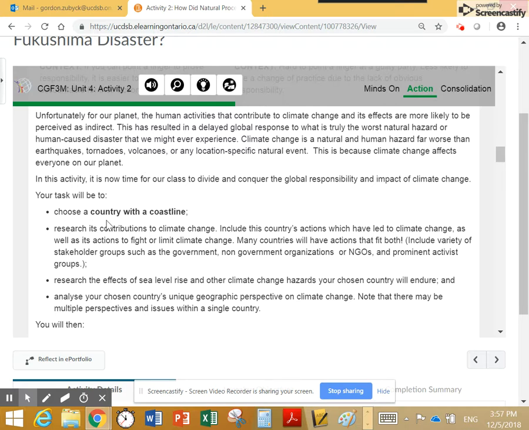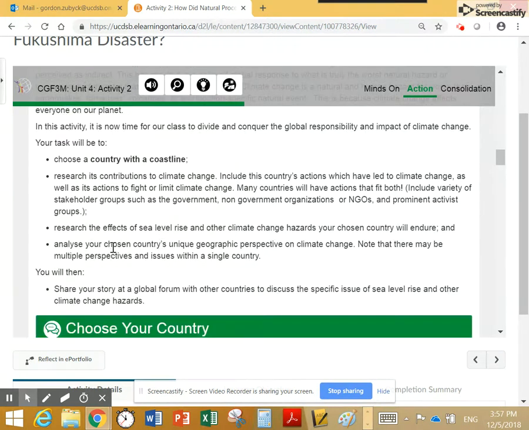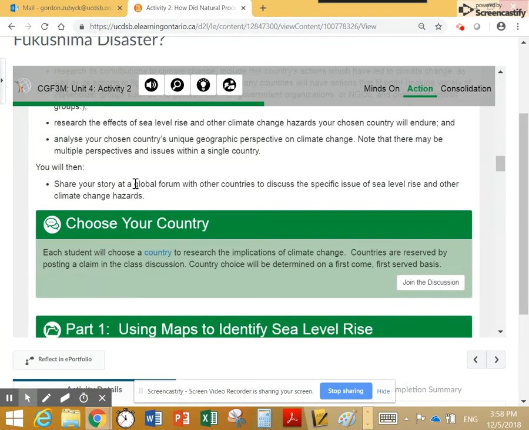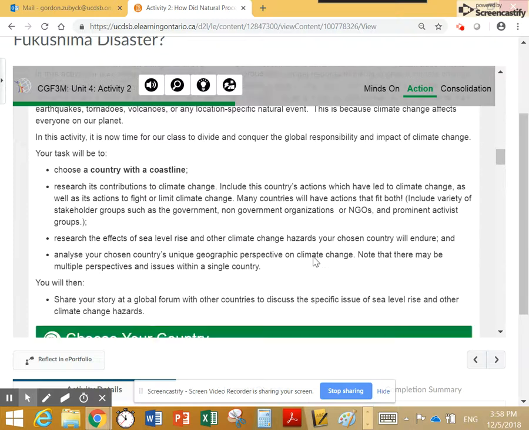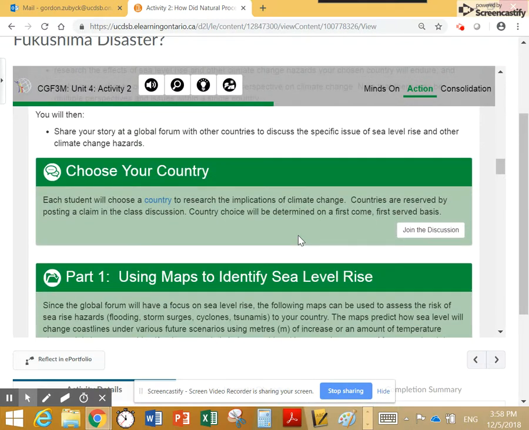So your task is to choose a country that has a coastline, and you're going to research its contributions to climate change, the effects of sea level rise, or its climate change hazard for your chosen country. Please make sure you check on those. Then you're going to analyze your chosen country's unique geographic perspective on climate change. So these are things you want to look up related to your country. Your first piece is to pick which country you're going to research, and make sure again it has some shoreline, a coastline that basically touches water.